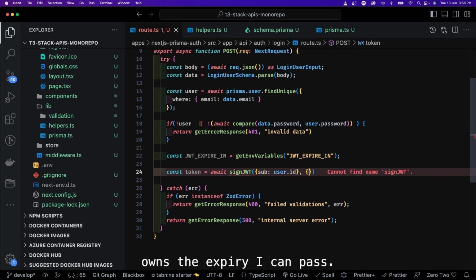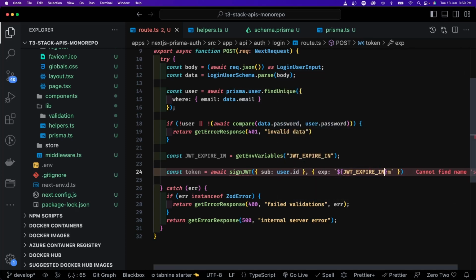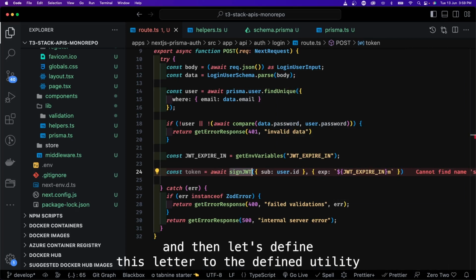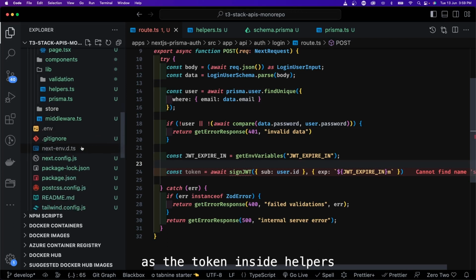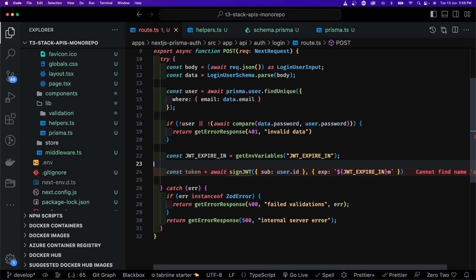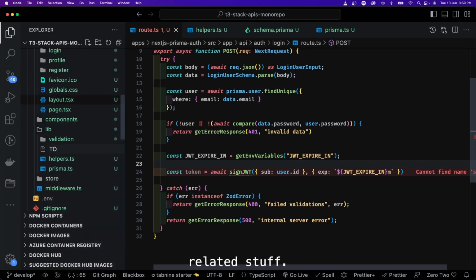And the expiry I can pass. This is another option which is in number of minutes. Let's say it can be number of seconds also. So I will just add minutes, and this is JWT expire in. That's it. This method I'm going to define, and then let's define this method sign JWT. What sign JWT does is it is going to return the token. Inside lib we can create a token.ts that will do all these token related stuff.